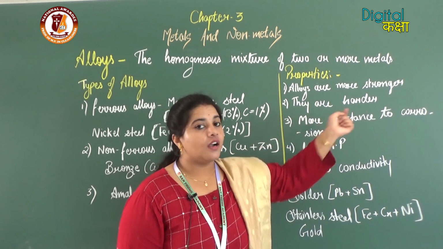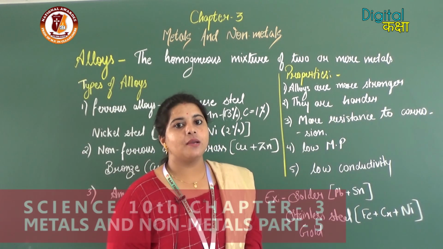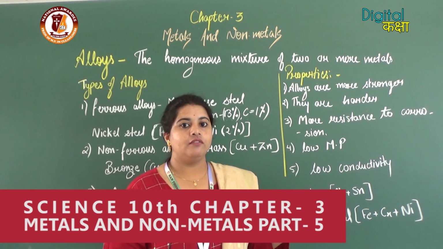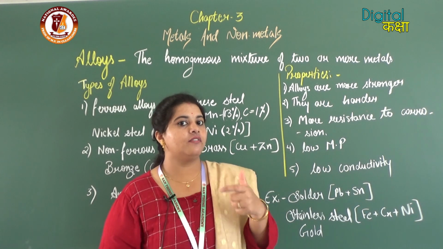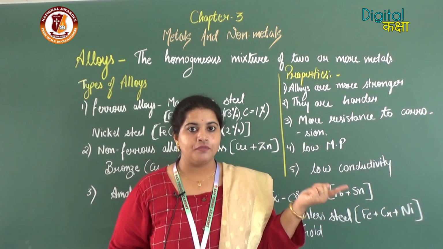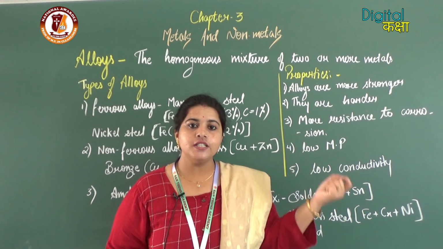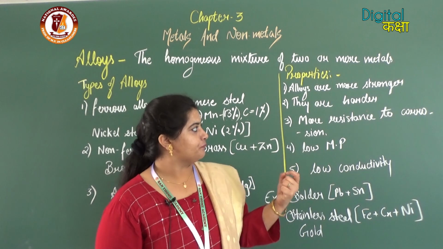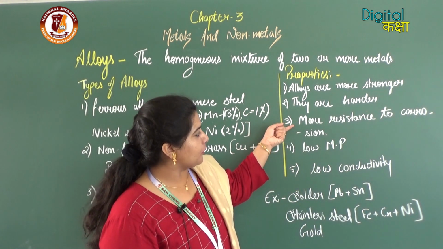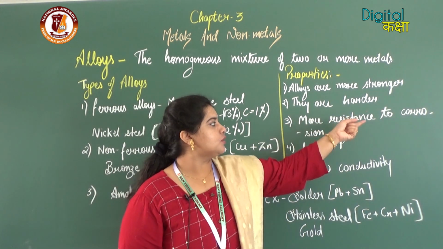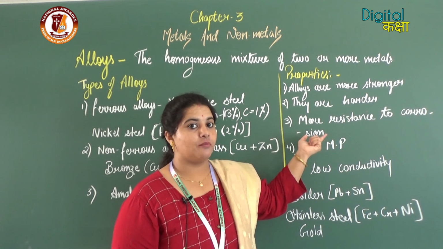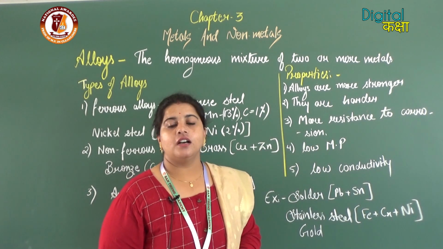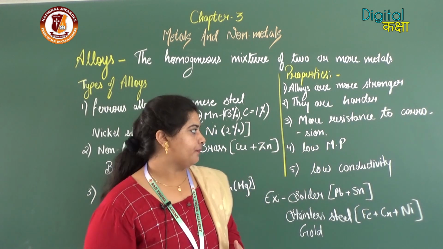They are harder. That means if I have iron, and on the other hand I have an alloy of iron, then we can break the iron very easily, but we cannot break the alloy very easily. That means when the metal converts to alloy, the alloy becomes harder and stronger. Then the third property is more resistance to corrosion. This is what I had told. This is a major reason to make an alloy, that alloys are non-corrosive.